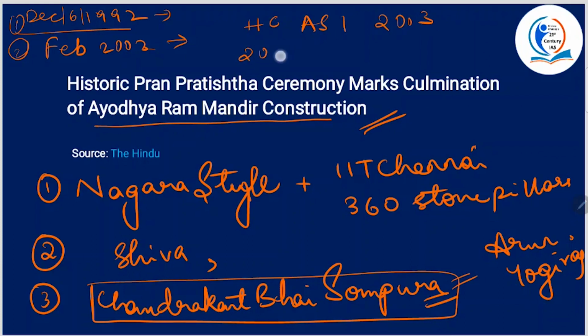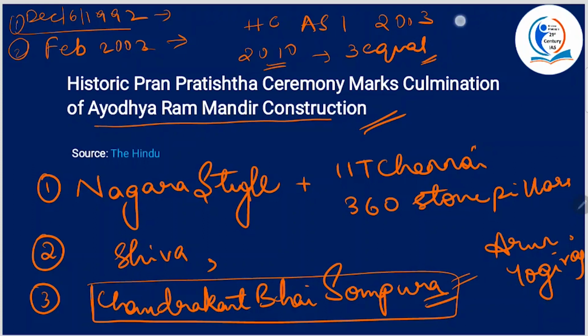In 2010, the Allahabad High Court gave a verdict. What did it do? It divided the disputed land into three equal parts, and it set the stage for subsequent legal construction and development.